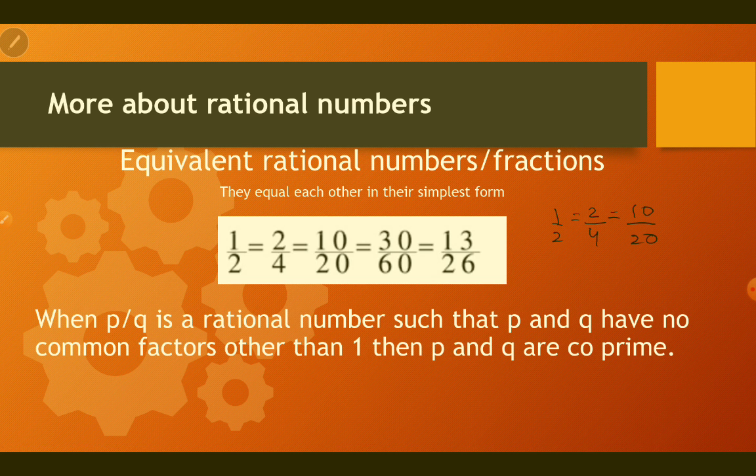When p by q is a rational number such that p and q have no common factor other than 1, then p and q are co-prime. Example, 2 by 3. They do not have any common factor other than 1, so 2 and 3 are known as co-prime.